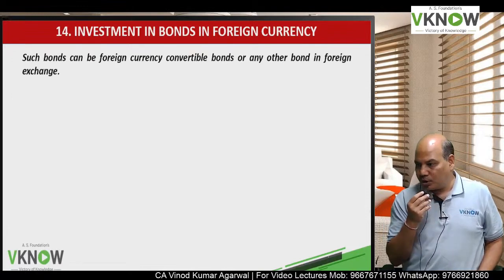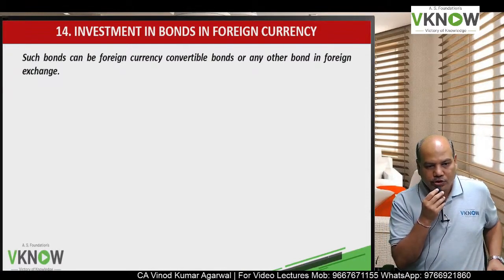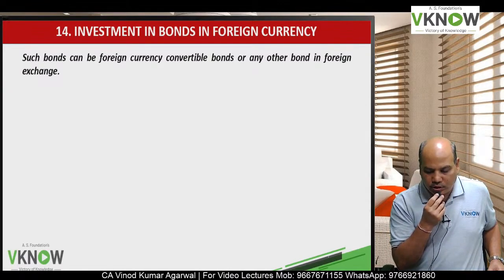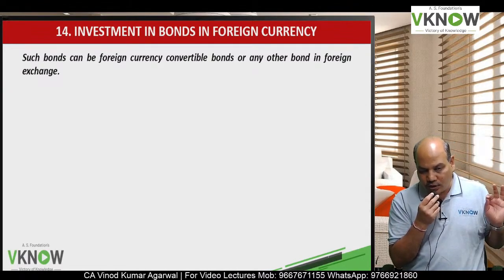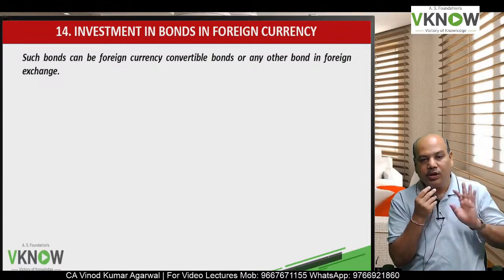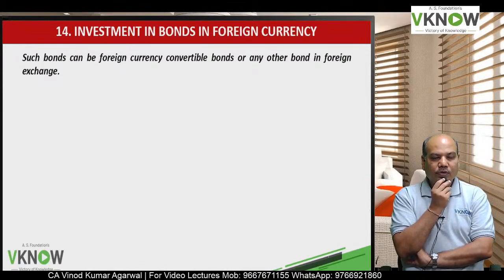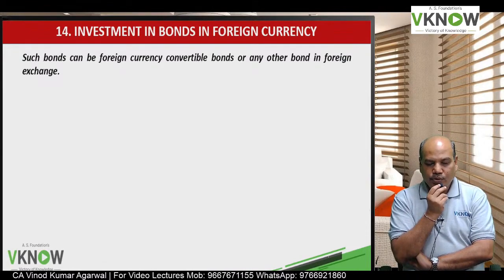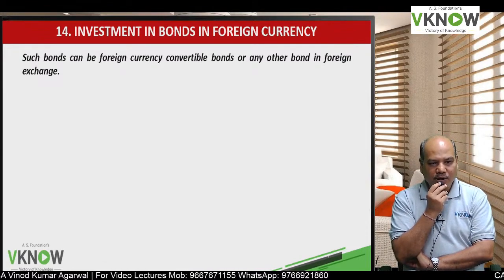Now we'll have one important discussion which usually they don't cover in the study material properly or in the notes: investment in bonds in foreign currency. What is the issue involved? Two standards will become applicable here.